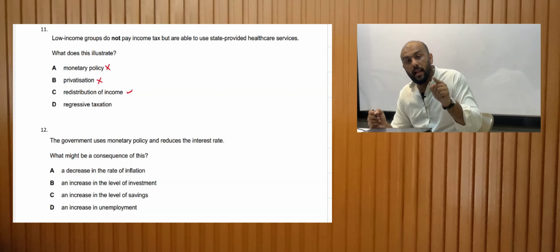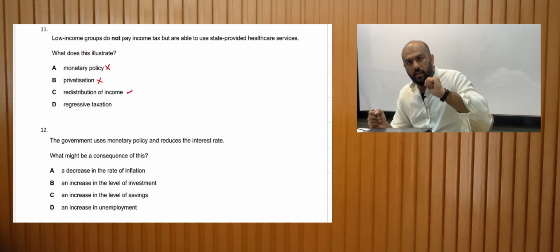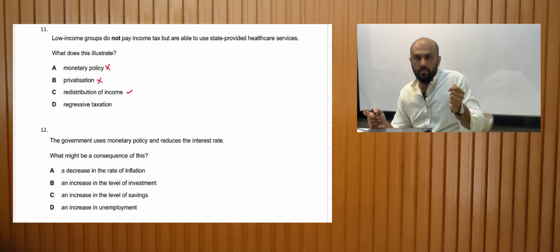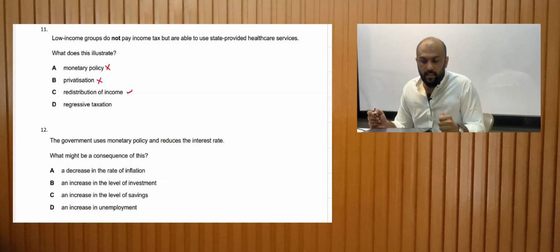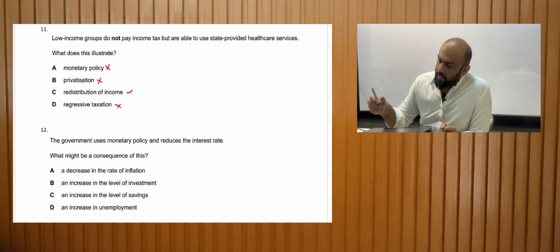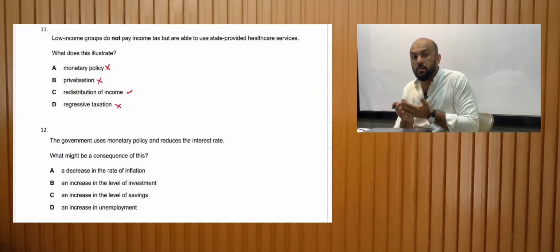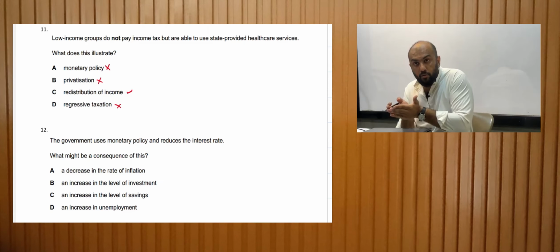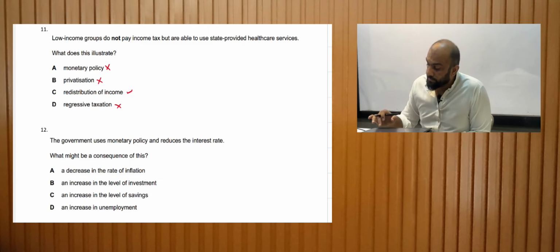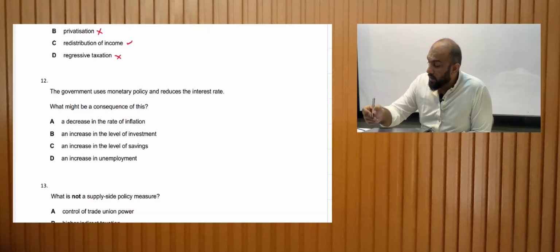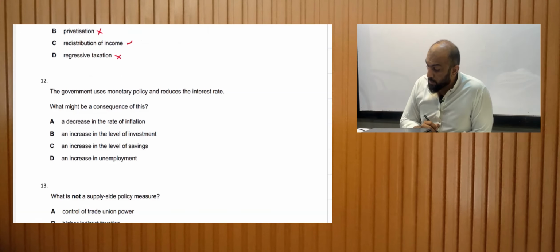Because we are helping the poor people to save money and to improve their standard of living, so they don't need to spend on healthcare. Regressive taxes, incorrect. These are progressive taxes because I'm not paying any taxes, I'm poor. Progressive taxes.